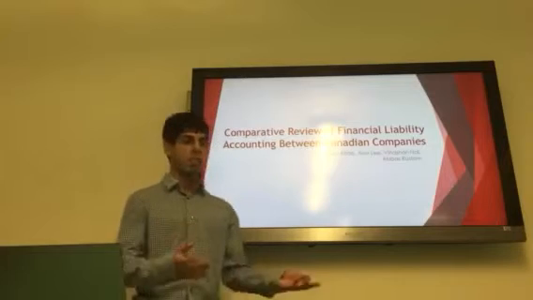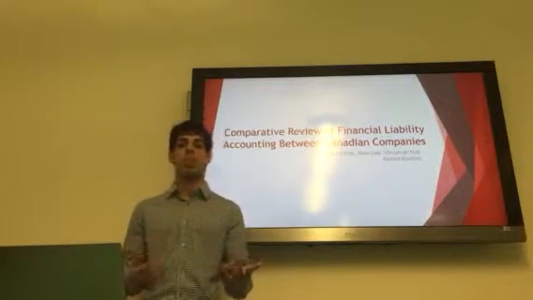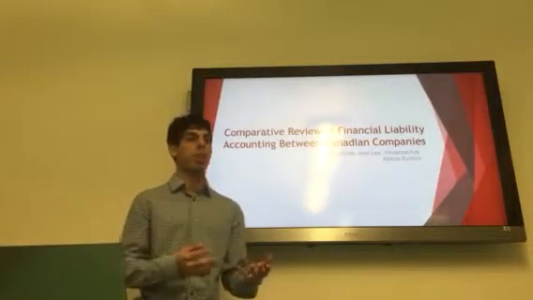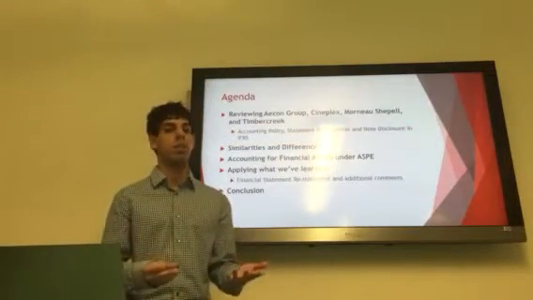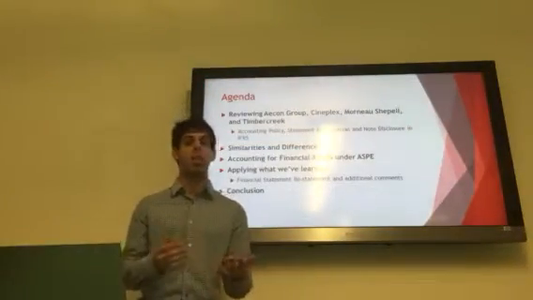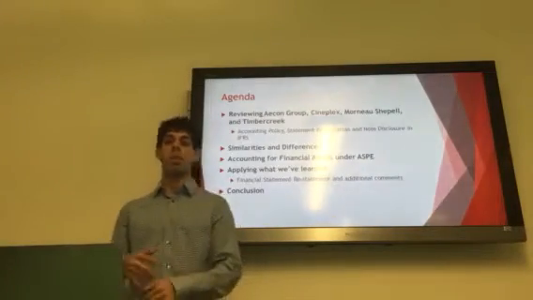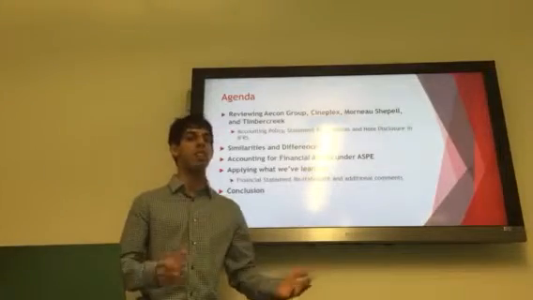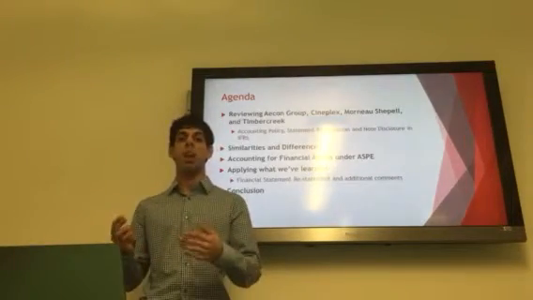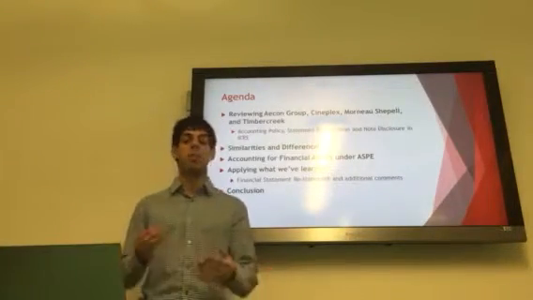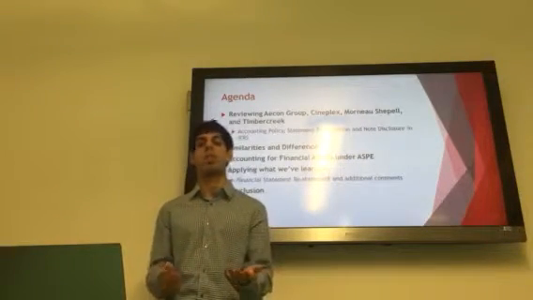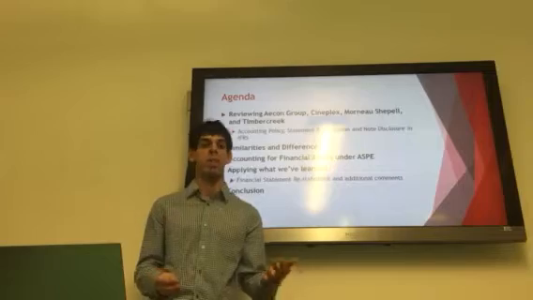Our topic is financial liabilities, and the companies that we're presenting on include Timber Creek, Aecon Group, Morneau Chappelle, and Cineplex. Now, the first core topic of discussion is going to be the accounting policies for each firm. We'll also talk about the similarities and differences for the accounting policies, as well as financial statement presentations and note disclosures. We're then going to talk about the ASB standards for financial liabilities, and finally apply what we've learned about those standards by recasting the financial statements.